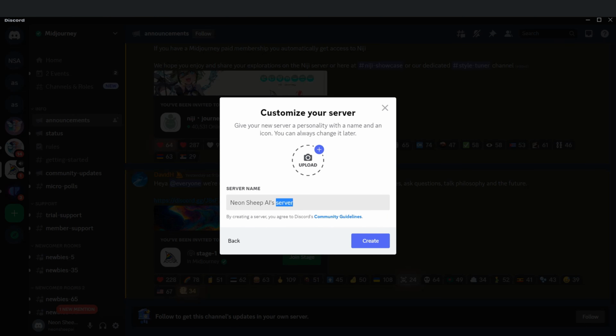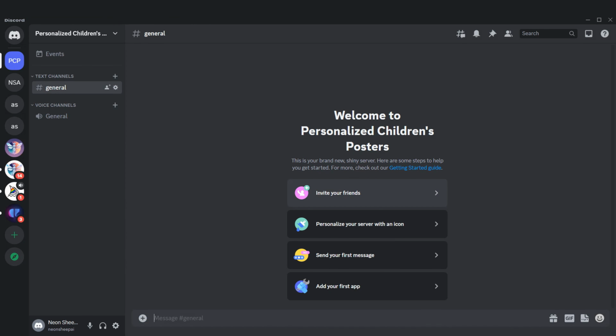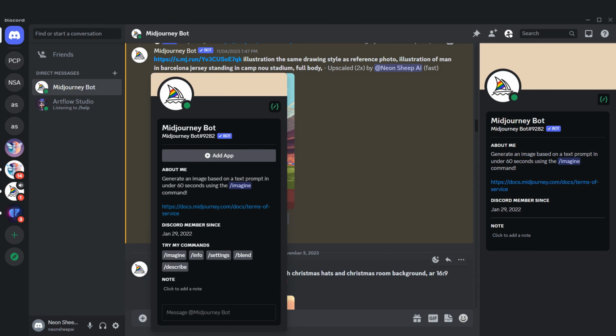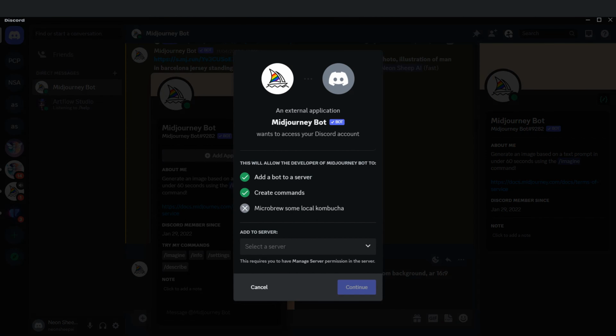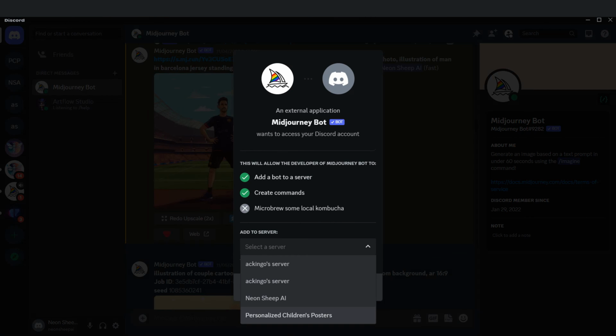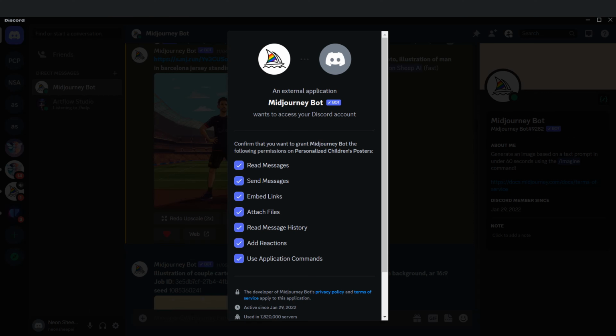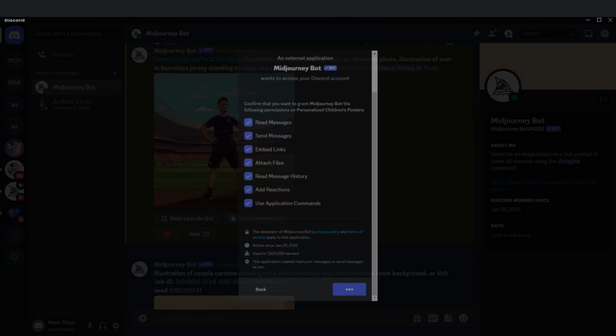I am creating a new server now. I'll name it Personalized Children's Posters. And click Create button. Now, I'll click on the Discord logo in the top left corner or on direct messages. Next, I'll click on the Midjourney bot. Then on Add App, and proceed to add it to the server I just created, Personalized Children's Posters. Then I'll click Continue and the Authorize button. It's time to send the first prompt to Midjourney.